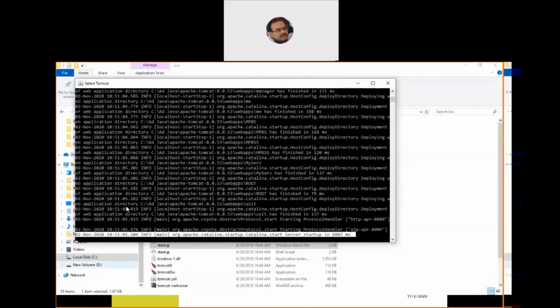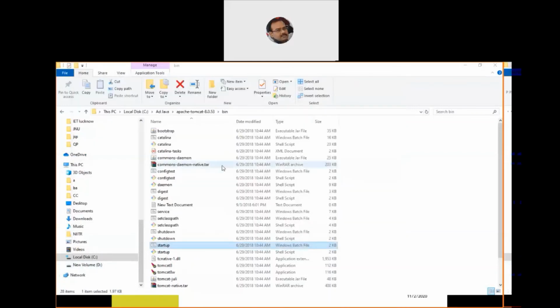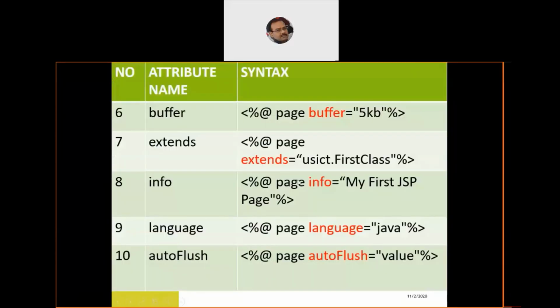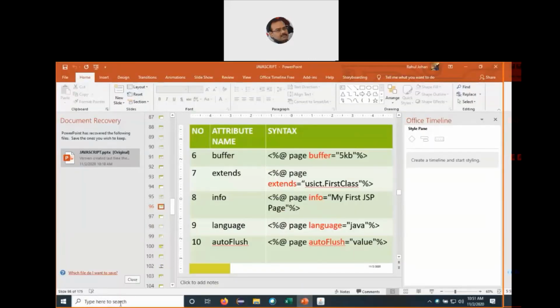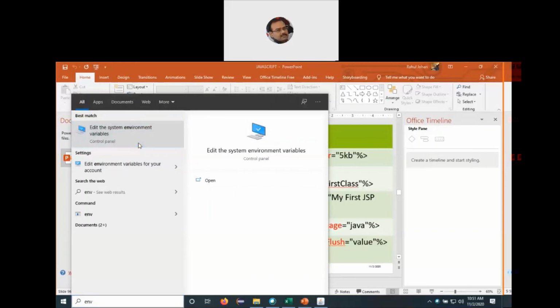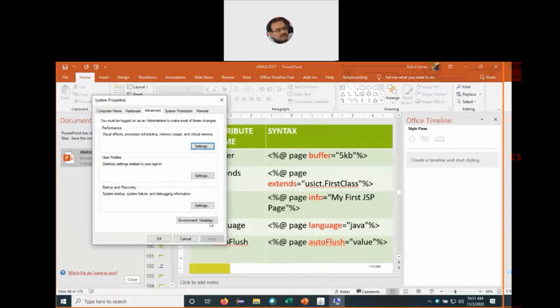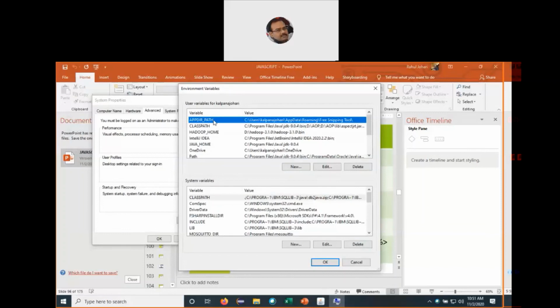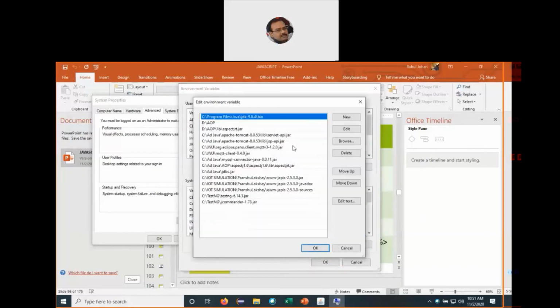Now for the JSP page, it is always advisable that we go to the environment variables, and within them we'll have a classpath variable. Within the classpath variable, we must have these two commands exactly written, the location of the two engines, the servlet engine as well as the JSP engine, because for a JSP program, both of them run in the background.